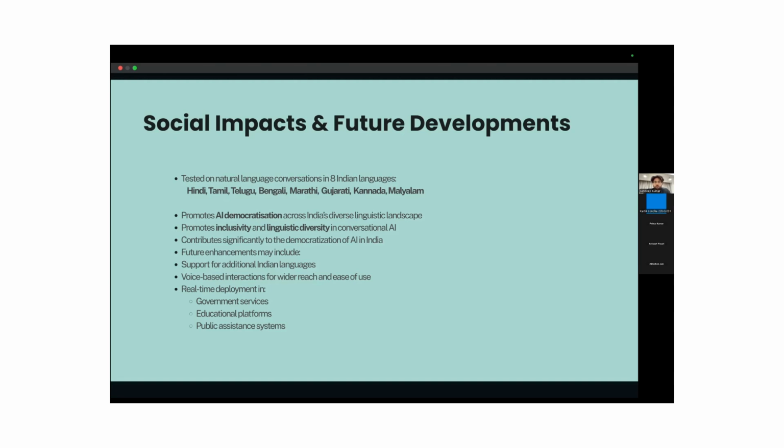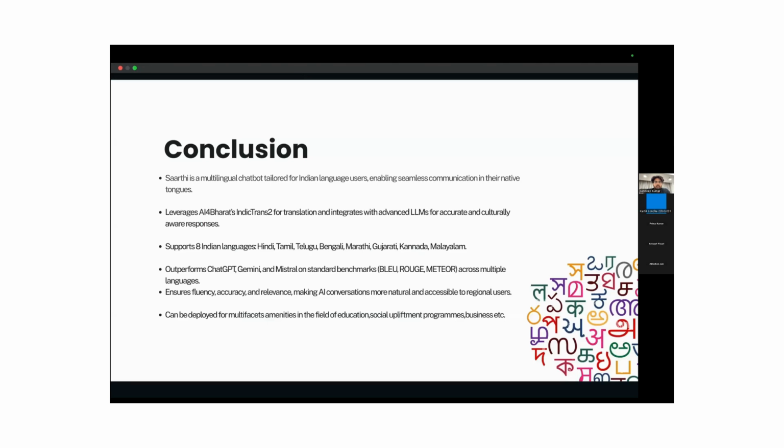At the same time, it promotes inclusivity. Inclusivity means that a student from a village can also access the resources in their own vernacular languages and go ahead with it. The third thing is that it significantly helps in spreading the AI impact on the Indian population. It is a kind of technological solution for social improvement. For future developments, we are thinking about including voice based interactions, real time deployments, and many other technological advancements.